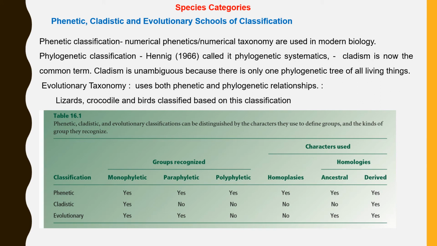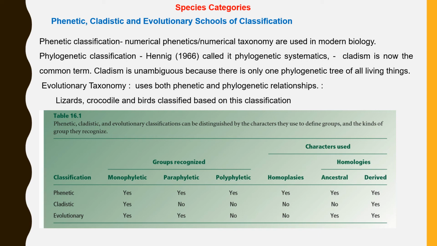Phenetic, cladistic, and evolutionary schools of classification. The phenetic classification is also known as numerical taxonomy or numerical phenetics in modern biology. The phylogenetic classification is known as cladism in modern terms.